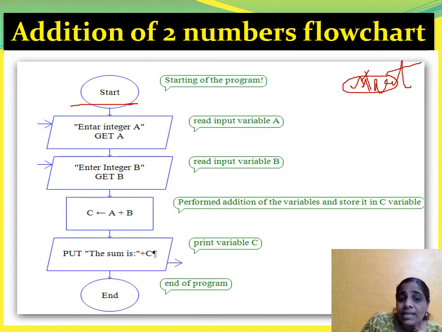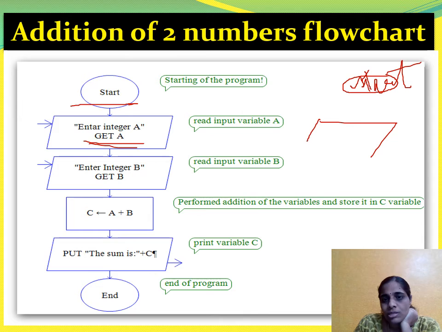Then get the integer A, that is, you are going to add two numbers. This is the input box, a parallelogram; we have to draw this box like this. However many inputs you want, you can get, but all those inputs you have to get only in this parallelogram box.